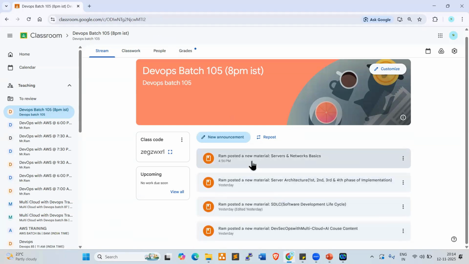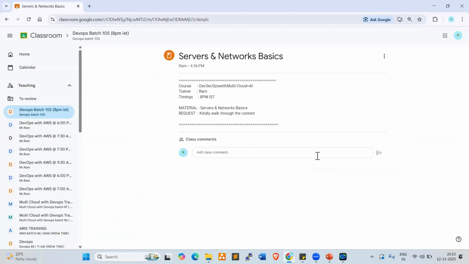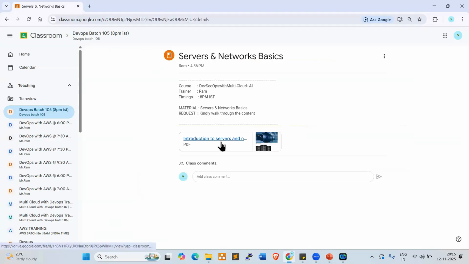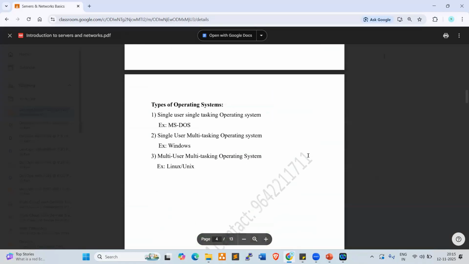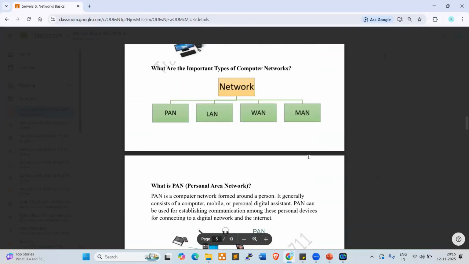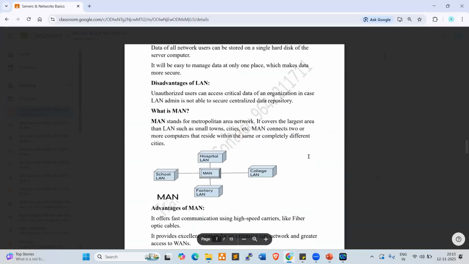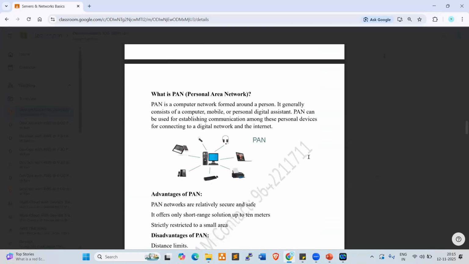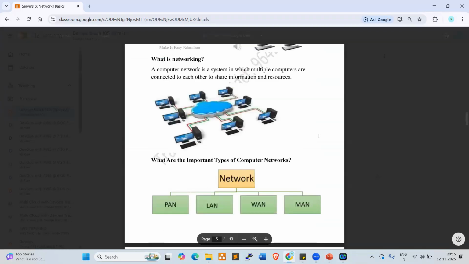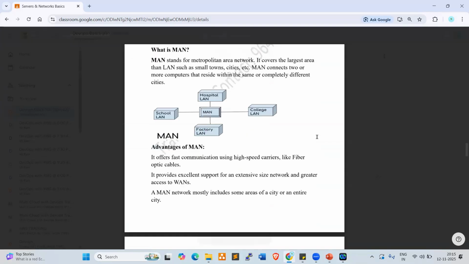So here today I uploaded the servers and networks document PDF, right? If you want to download this, click on this. Now click on Introduction to Servers and Networks. Click here. So this is the PDF document. Whatever concepts we discussed in the last session, I uploaded all the concepts, even networking concepts are also uploaded here. Today's concepts are also uploaded here, right? So this is the PDF document. How can we download this?